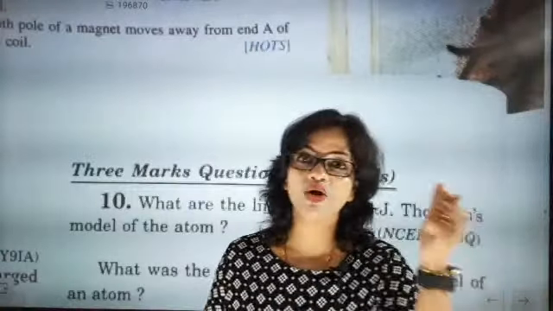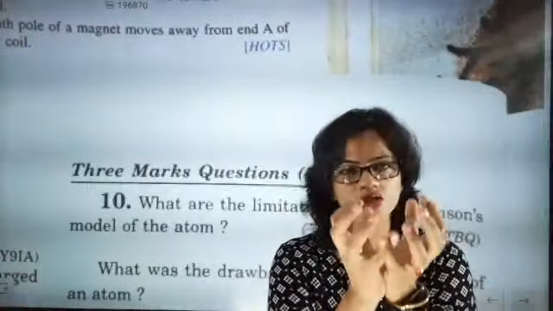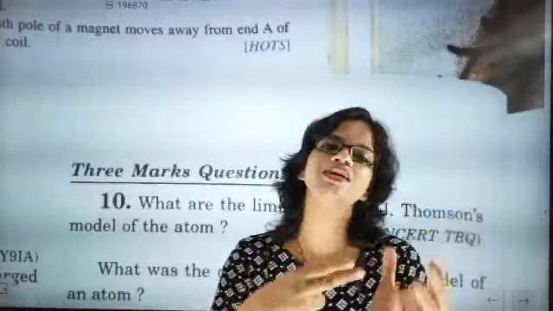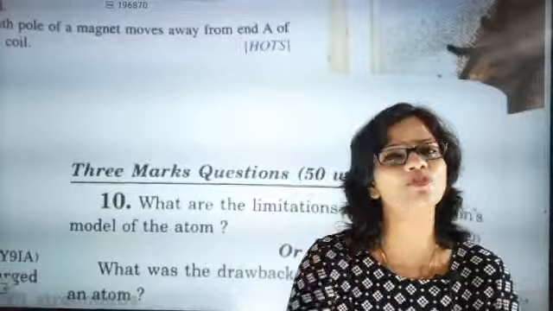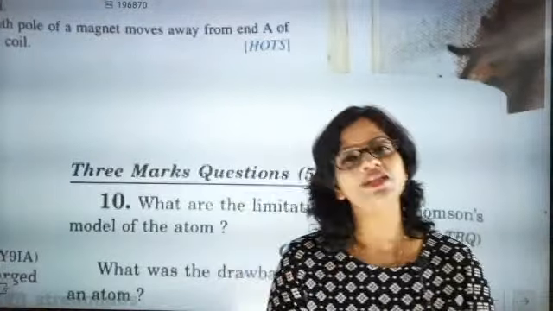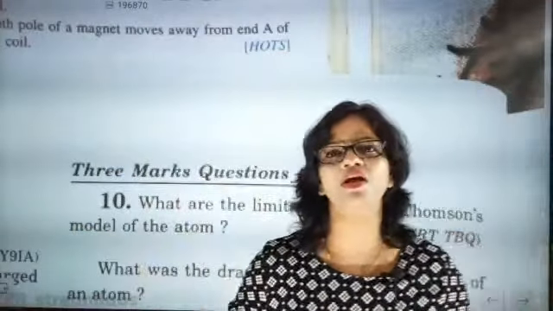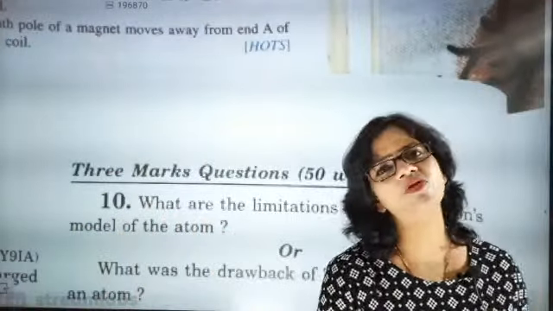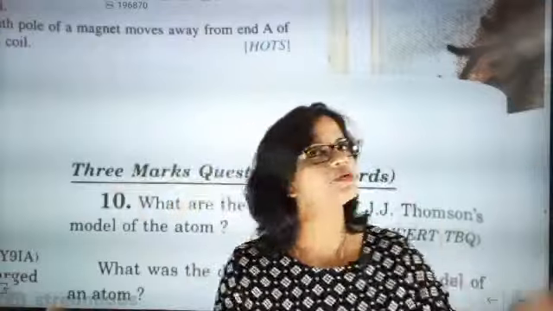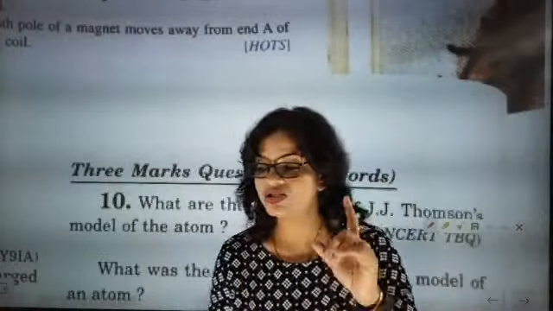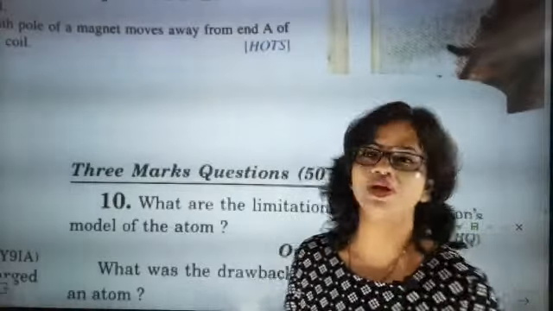Okay, so see, if there is an accumulation of positive charge here, and any positive charge tries to come, it will experience a very strong repulsive force. That is what I am trying to say. But if positive charges are scattered everywhere, and a strong beam of positive rays comes, then the scattered positive charge will not have that impact. That is the massive difference between the JJ Thomson experiment and the Rutherford experiment.